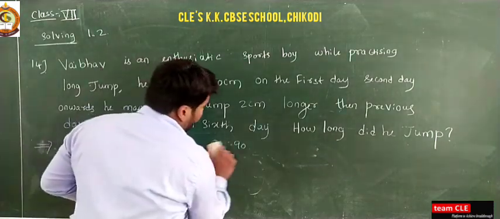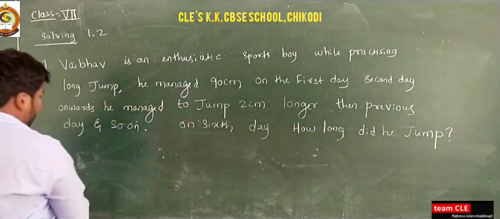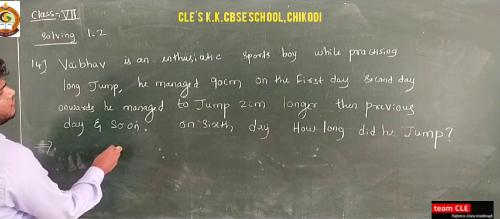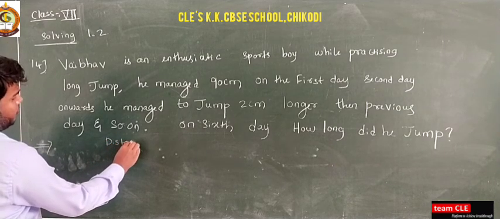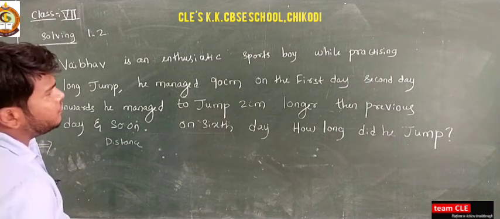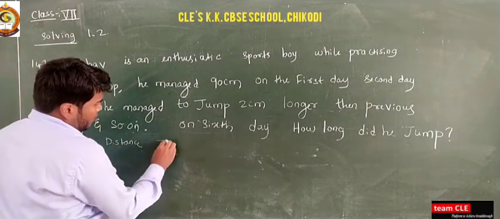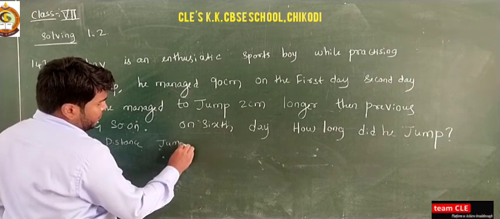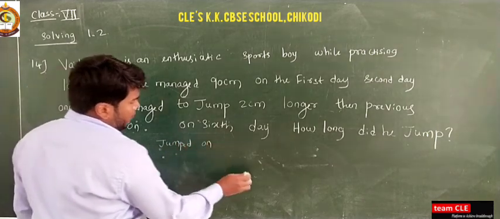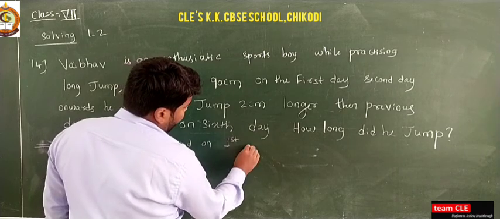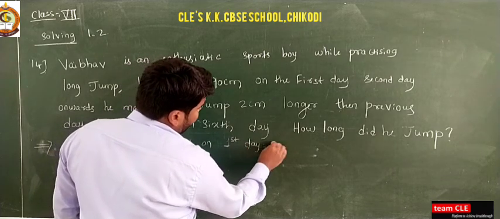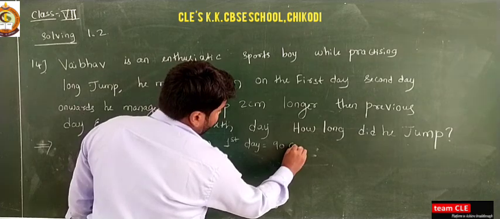So see here, first write the given thing. So given thing I am going to write, that is distance jumped on first day. On first day is how much? It is 90 centimeter.